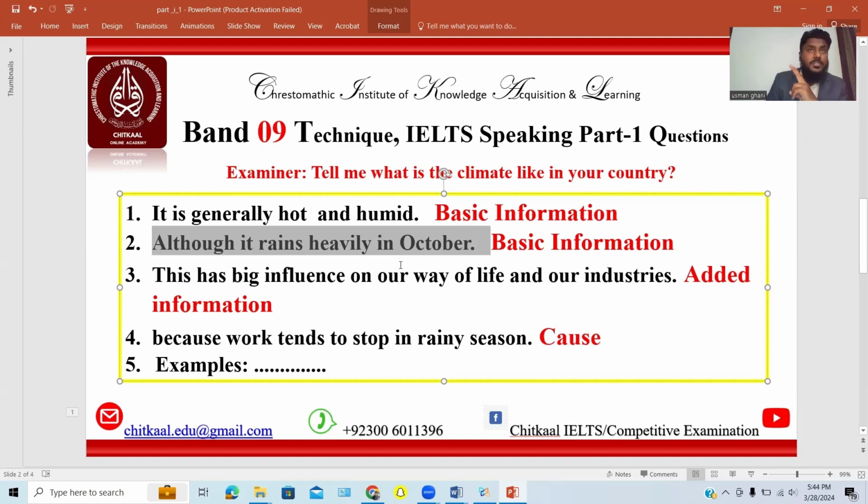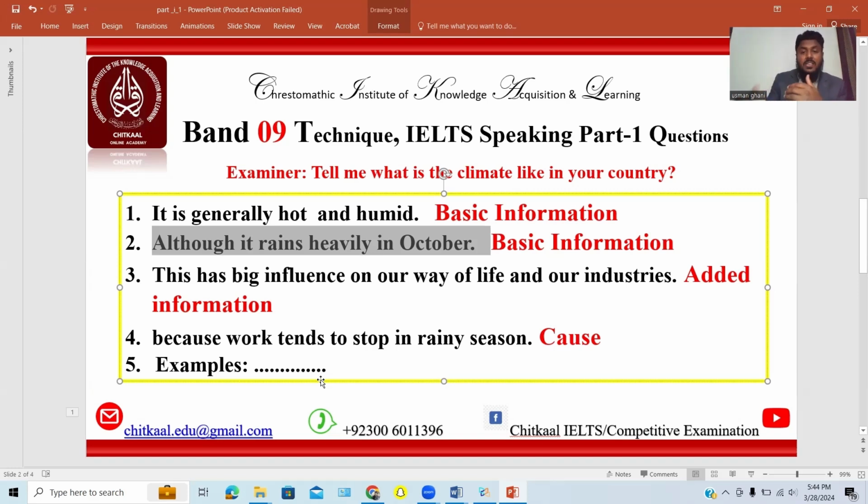So these are two pieces of information that he has provided. Now, the rest of the two sentences used in the answer are not basic information. Rather, they are an expansion of the same thing he said in the first two sentences. He gave the first two pieces of information, and then he expanded the very information he provided in the first sentence or idea.